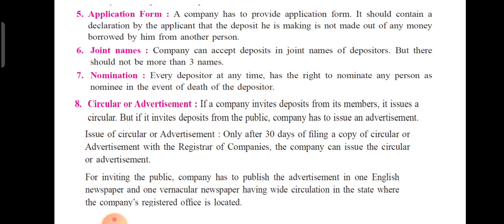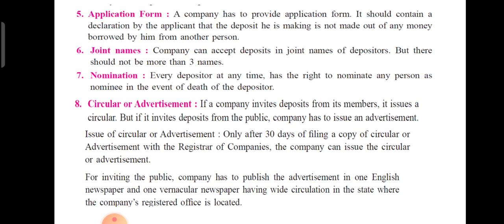Now the eighth point, students, is circular or advertisement, which is very important. If a company invites deposits from its members, it issues a circular. But if the company invites deposits from the general public, it issues an advertisement. The circular or advertisement must be issued within 30 days from the filing of a copy with the registrar of companies.